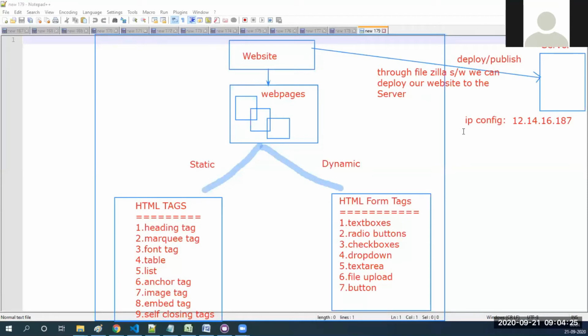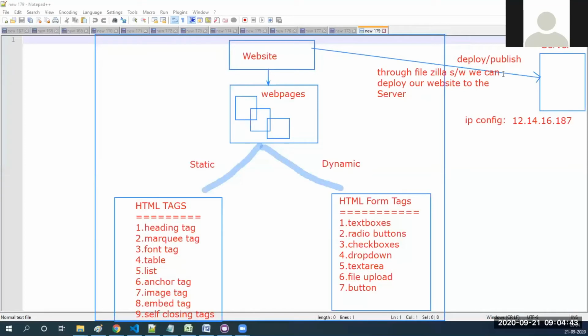I will tell you all the things. In this process we will understand what FileZilla is and how we can push our computer code to others. After pushing our code to the server, what will other people use?